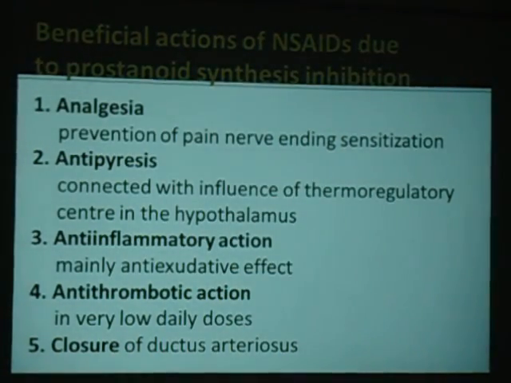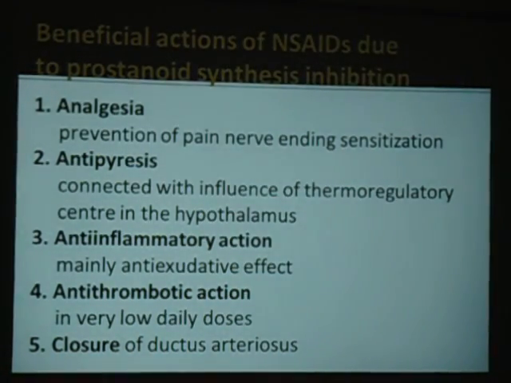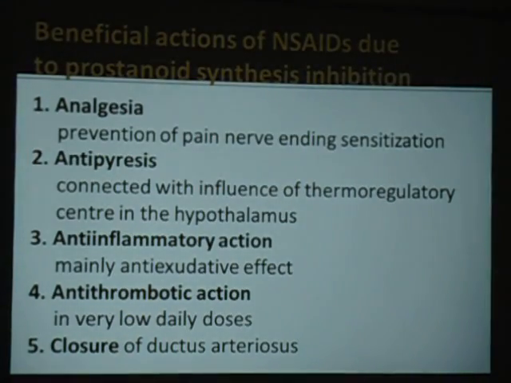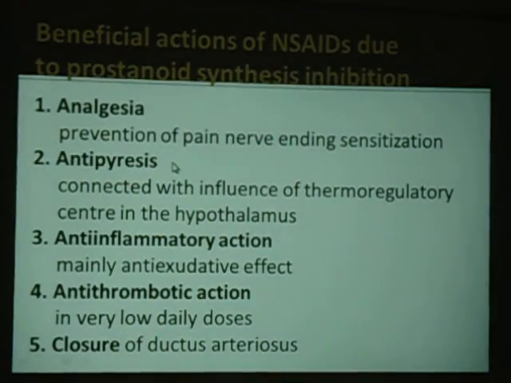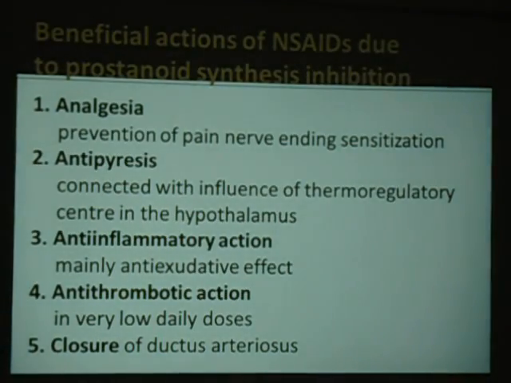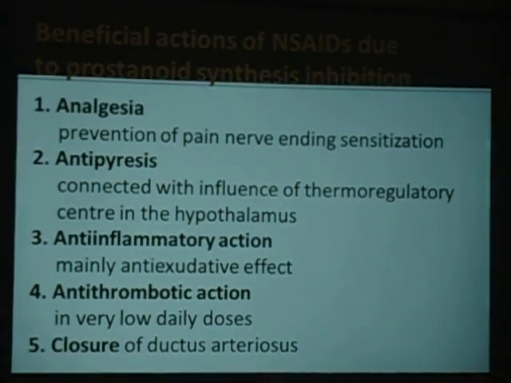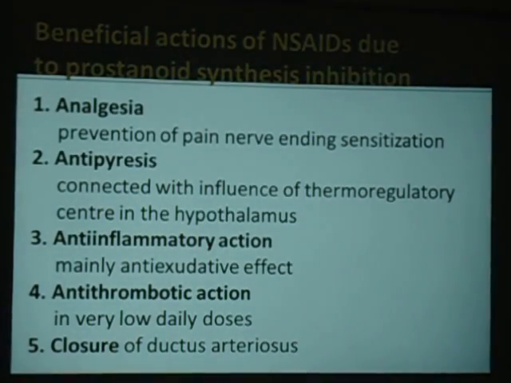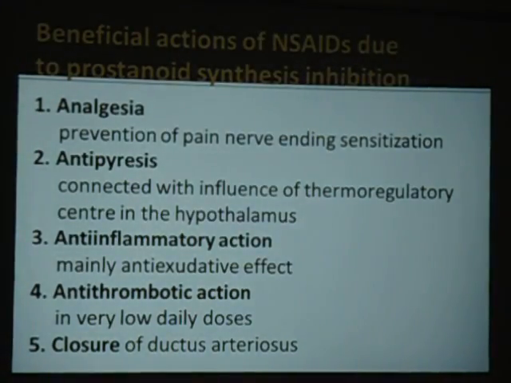Analgesia prevents pain from nerve ending sensitization. For antipyresis, mainly which drug are we using? Paracetamol. For analgesia we use ibuprofen, diclofenac, and oxicams, which can be used once daily.